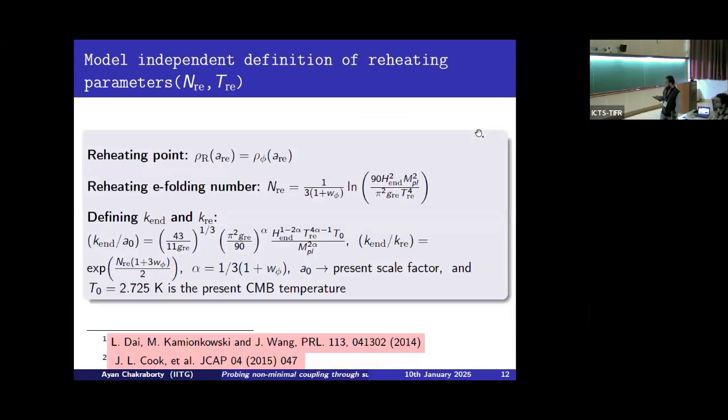Okay. So now, before talking about the gravitational wave, I shall briefly tell you the model-admitted prediction of reheating parameters. In this work, I shall not consider any specific reheating dynamics. I will consider a generic reheating scenario where the reheating temperature will be a free parameter, and by varying that parameter, we can generate different parameters of reheating. So these are all standard definitions. I will not talk about these things in detail.